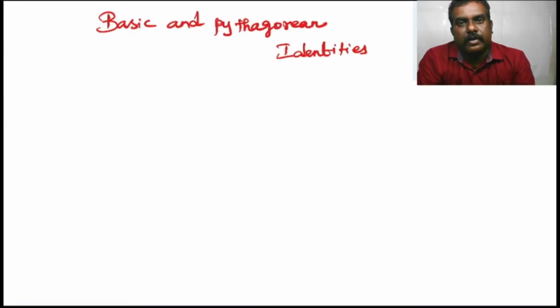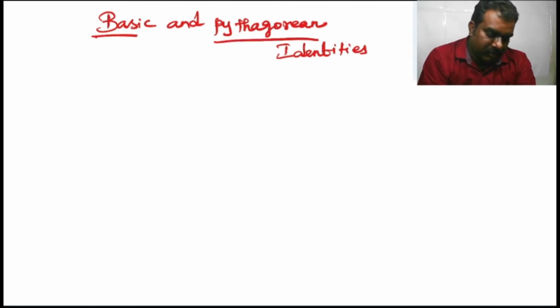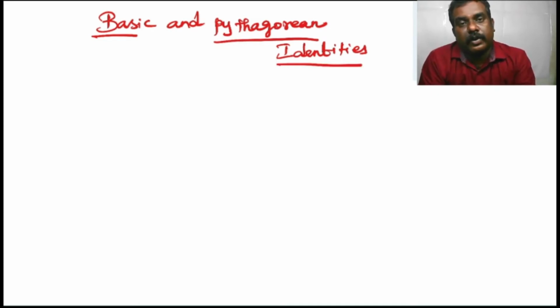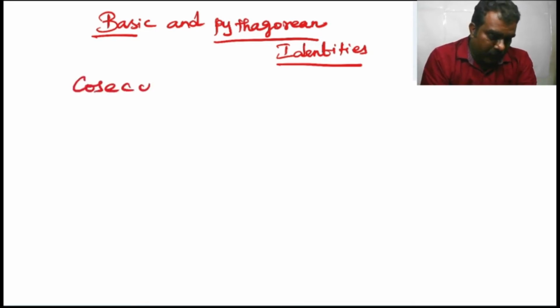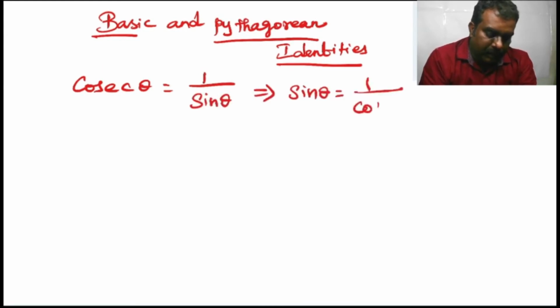Now let us recall basic and Pythagorean identities. These things were already studied in our 10th standard. I am just recalling the basic concepts. Please listen carefully. We know that cosecant theta is equal to 1 by sin theta, which implies sin theta is equal to 1 by cosecant theta.